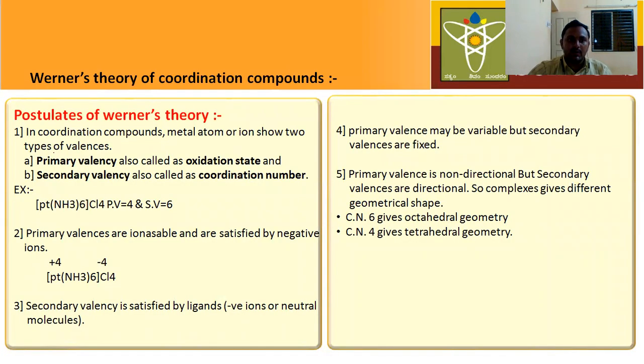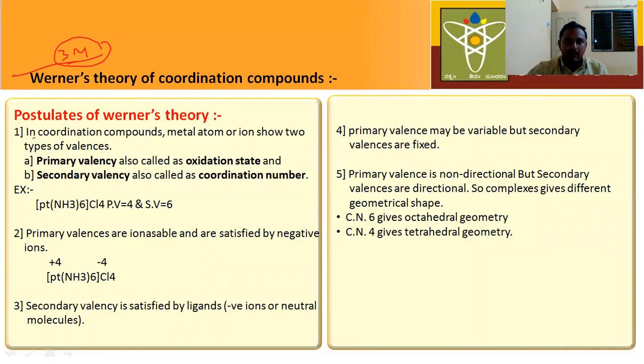Next, let us discuss Werner's theory. This is very important for 3 marks. Isomerism is important for 2 marks, where you just learn the definition and example. Next, let us discuss Werner's theory of coordination compounds. This theory is very important for 3 marks. They will ask you to explain the postulates of Werner's theory. Now let us discuss the postulates of Werner's theory.